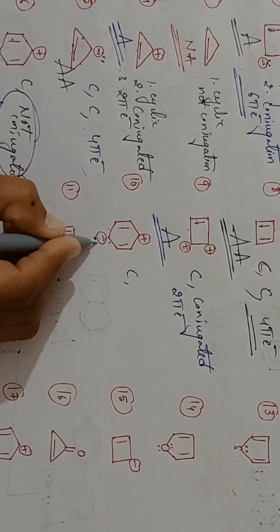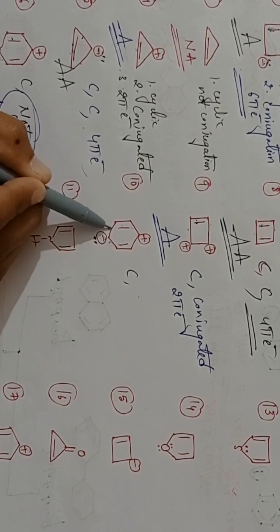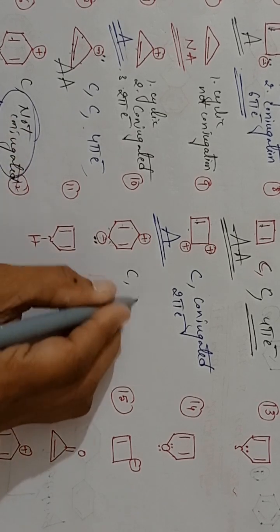Negative charge indicates a lone pair. Lone pair, sigma again. Sigma, lone pair, sigma. They are not side by side, so it is in the conjugation.